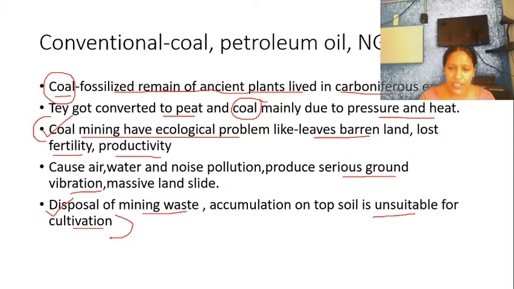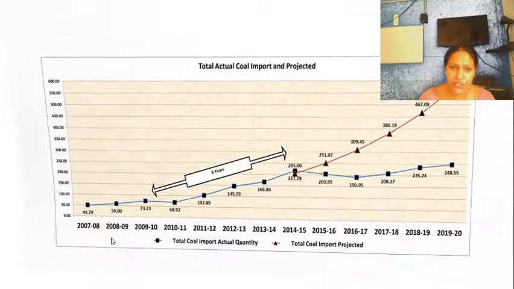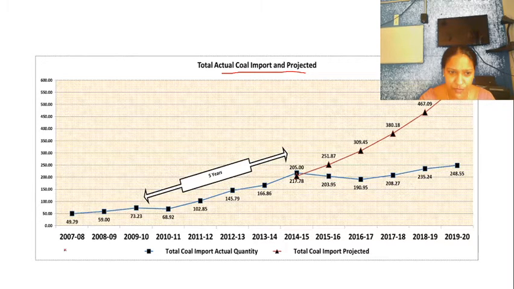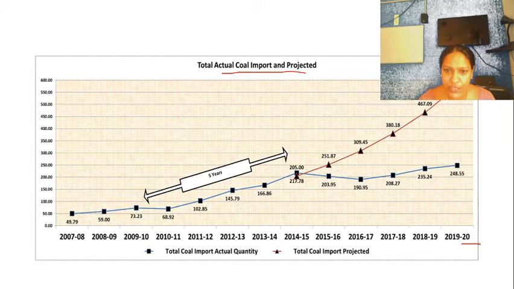So this is a conventional source. Now we have the coal import projected from 2007 to 2019-20. Here you can see this blue line.